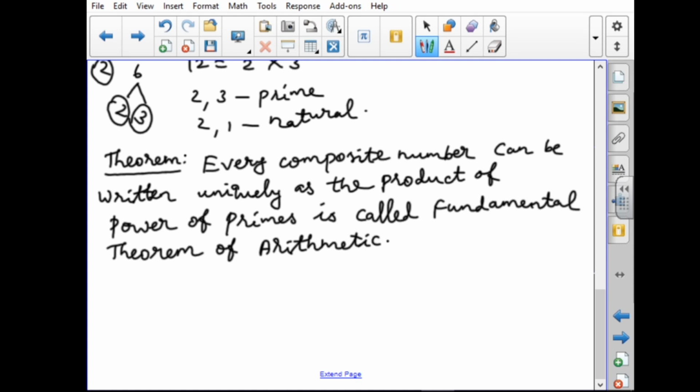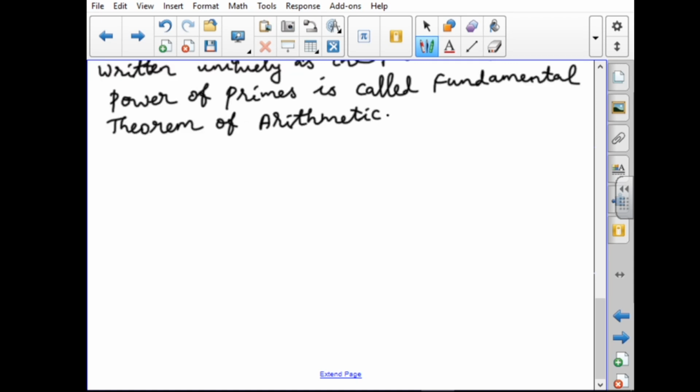Once again you have to see the theorem. Every composite number can be written uniquely as the product of power of primes is called fundamental theorem of arithmetic. We have to write in the primes, which means we have to use two methods here. One is the factor tree method, and another one is prime factorization.